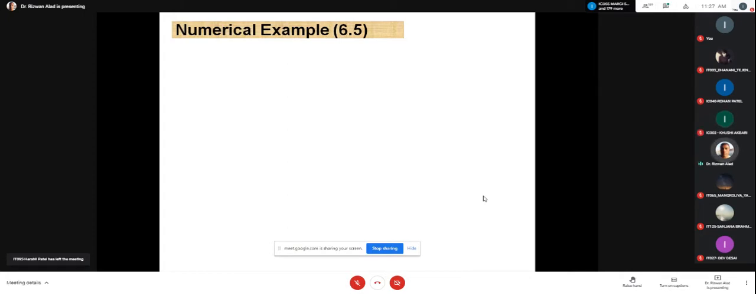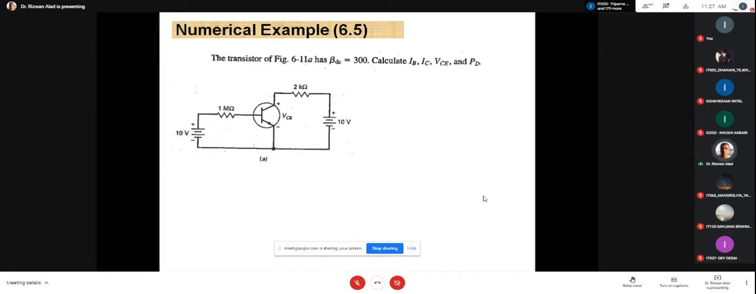Okay, now please all of you write down one numerical example. Transistor of figure 6.11 has beta DC 100. Calculate IB, IC, VC and power dissipation, and this is the circuit diagram. The circuit is visible, Rohan? Yes, sir. Okay, then my request to all of you is to please draw the circuit as well as write down this statement, and try to solve this example.